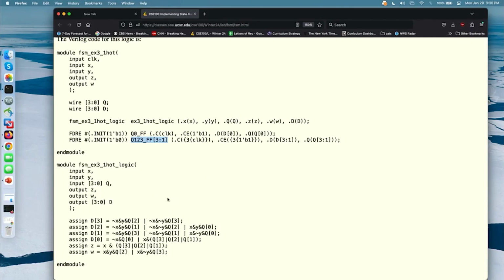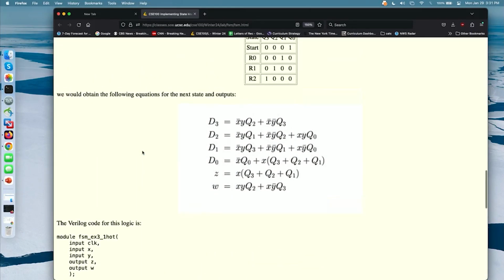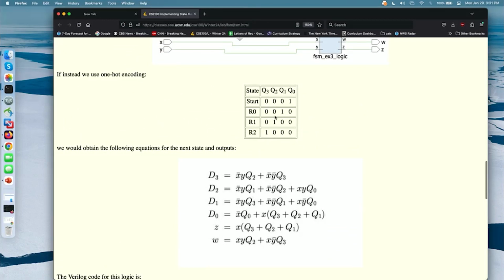Now, you might ask, hey, why didn't I make a bus of length 4? Somebody want to ask that? Yes. I'm glad you asked. One of the vital things in one-hot is to make sure that one of your flip-flops wakes up with a 1.